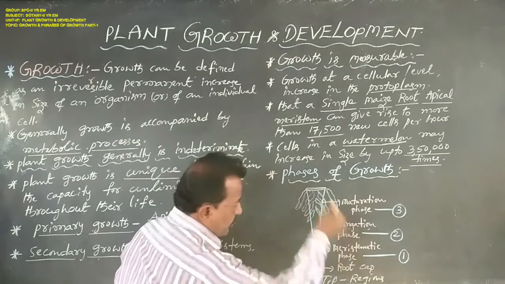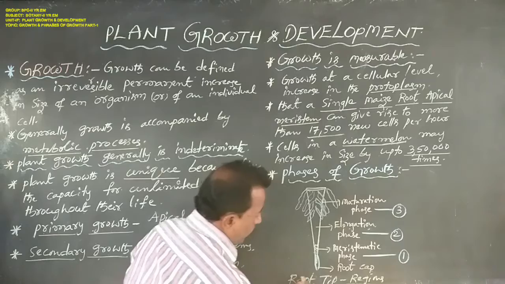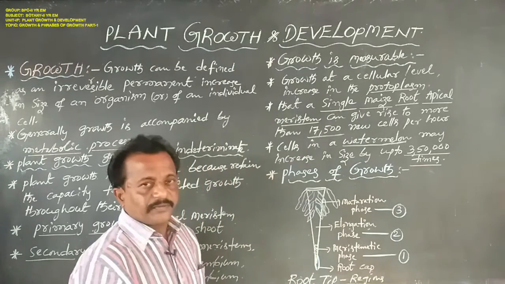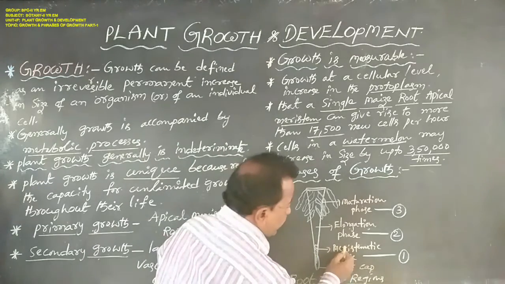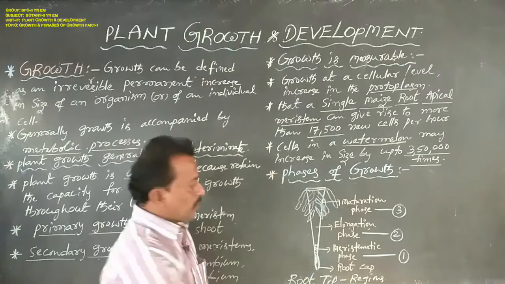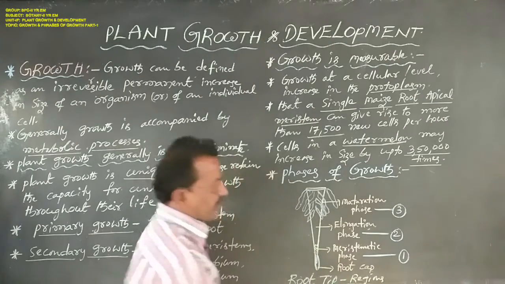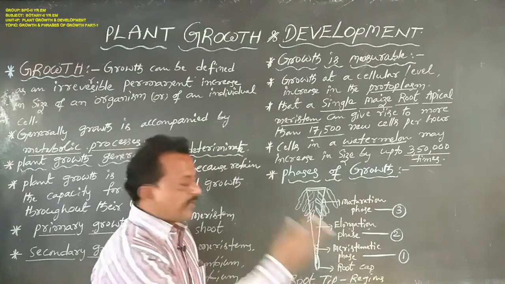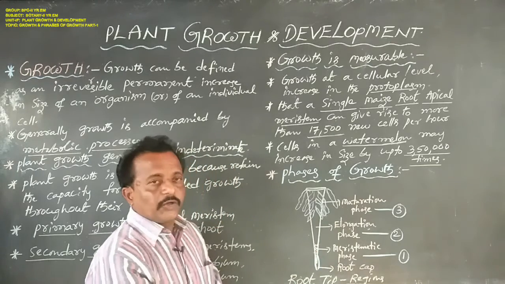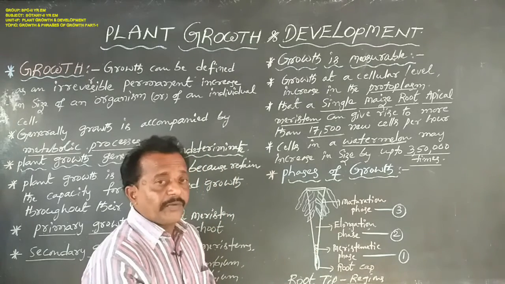This is a diagram showing the root tip regions. The first one is the meristematic phase. In this phase, the cells continuously divide to form a number of cells.